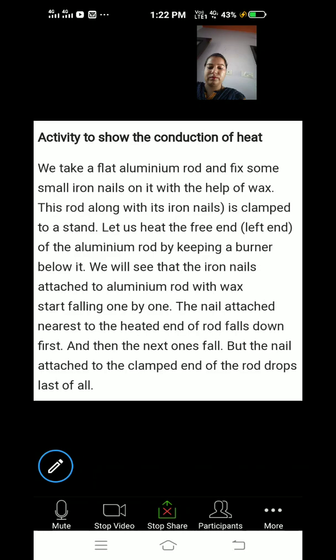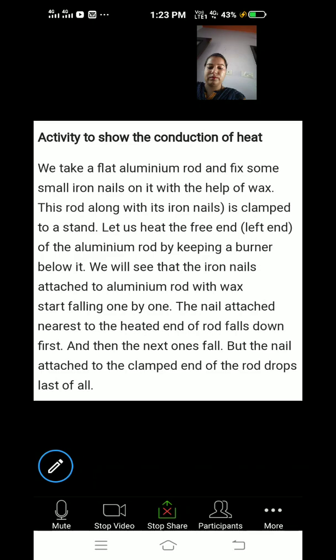Let us heat the free end of the aluminium rod by keeping it on the burner. One end of the aluminium rod is free. Then you have to keep that end on the flame. We will see that iron nails attached to the aluminium rod with wax start falling one by one.